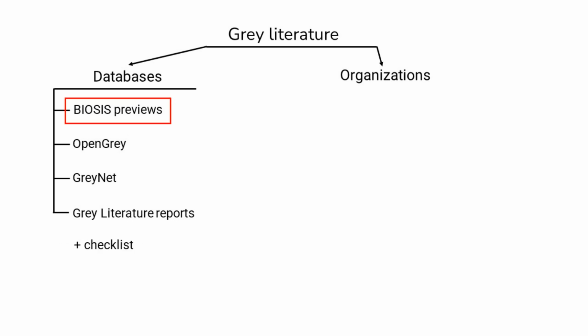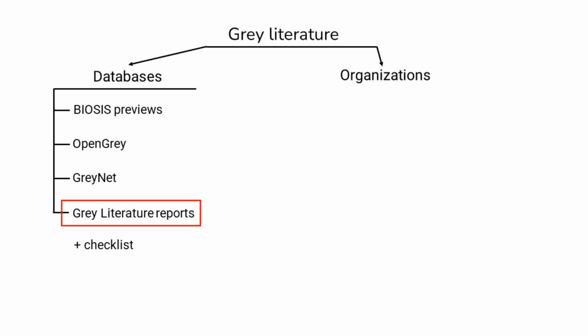Biosis Previews includes minutes from many meetings that may not be available electronically elsewhere. OpenGray is an interdisciplinary database containing technical reports, meetings, dissertations, and official publications, mainly focusing on European sources. It includes entries in biomedicine, economics, and the humanities. GrayNet is an organization dedicated to promoting and facilitating the use of gray literature. It offers a list of gray literature resources, including GraySource.